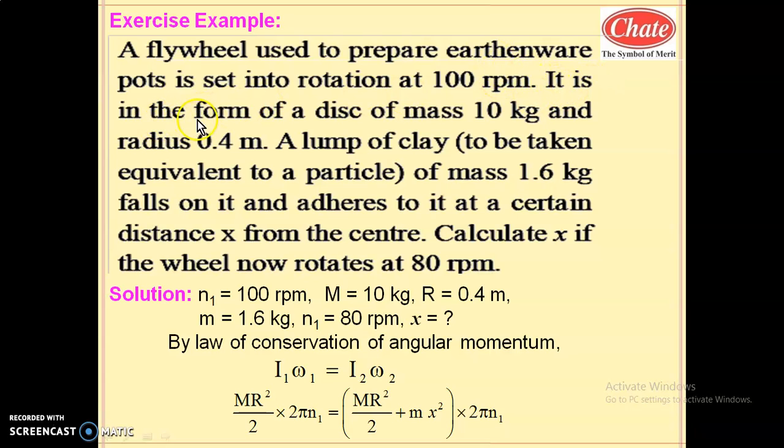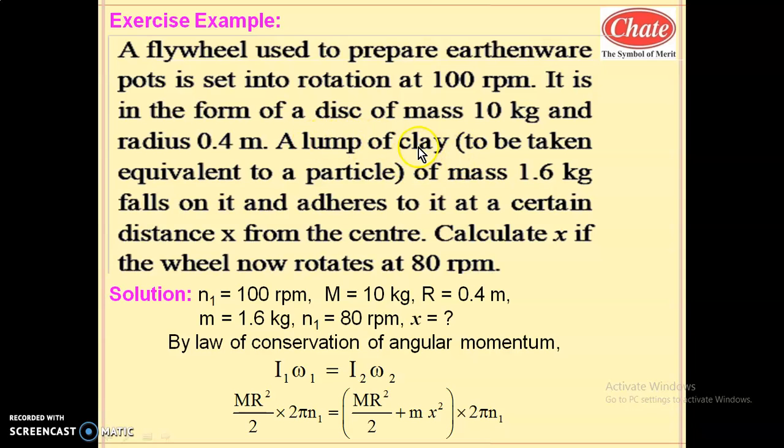It is in the form of a disc of mass 10 kg. So the mass of the disc is 10 kg and the radius is 0.4 meter. A lump of clay is to be taken as equivalent to a particle.